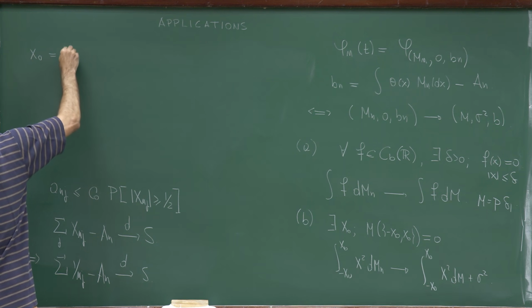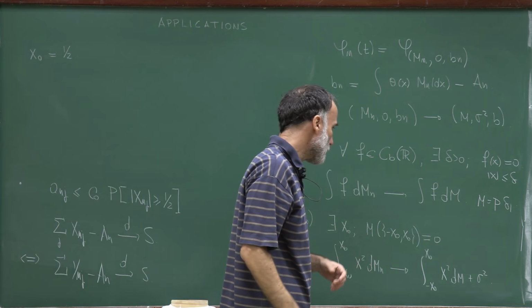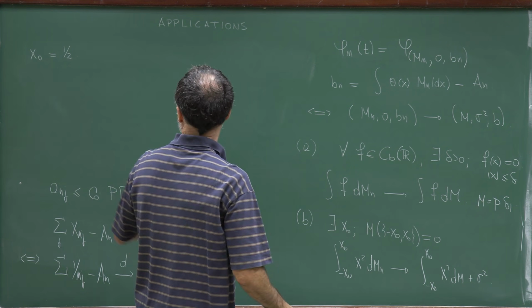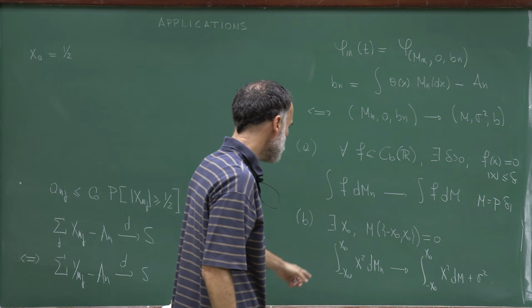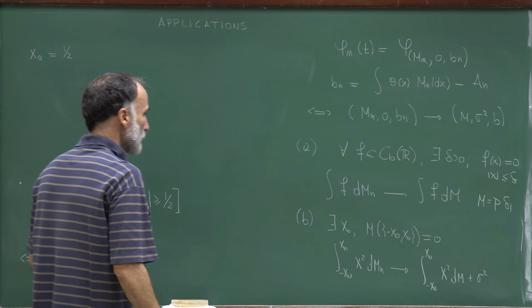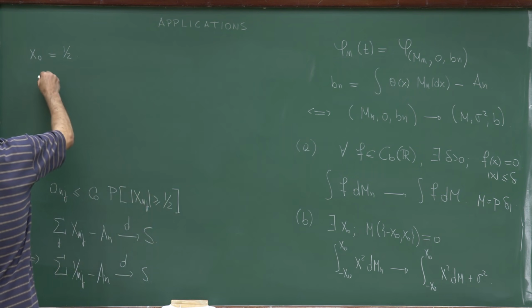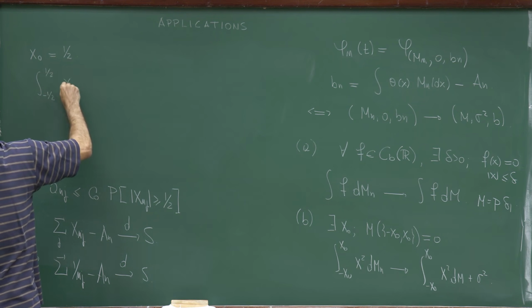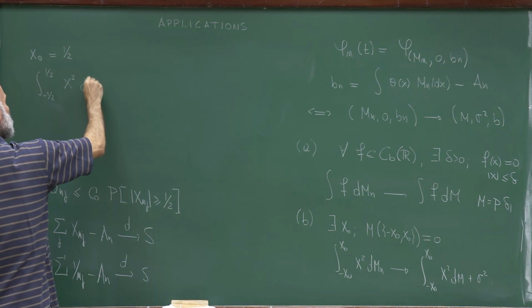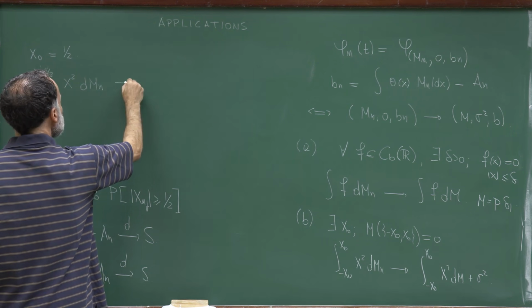But as I said, any real number between 0 and 1 would be fine. So x0 = 1/2 is certainly a continuity point of m. Now we have to check that this limit converges: the integral from minus 1/2 to 1/2 of x squared dm_n. Let's compute this limit.